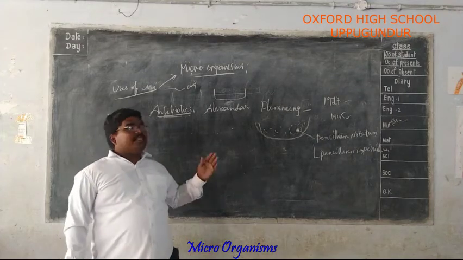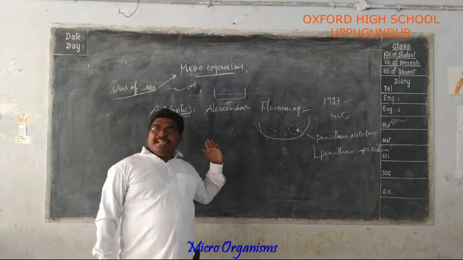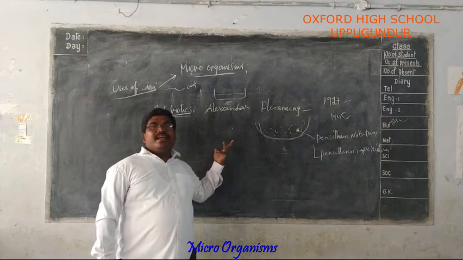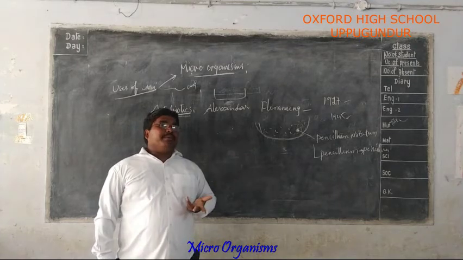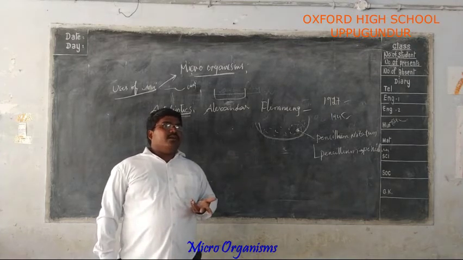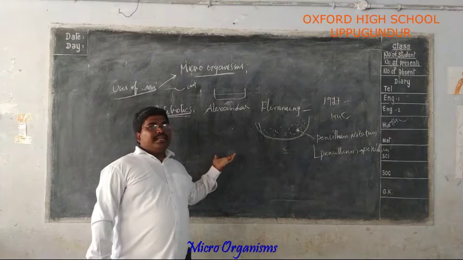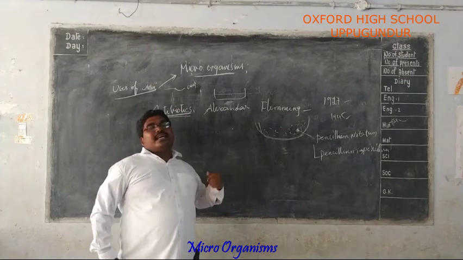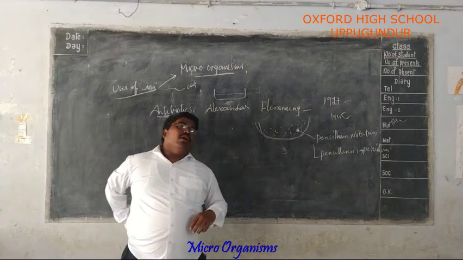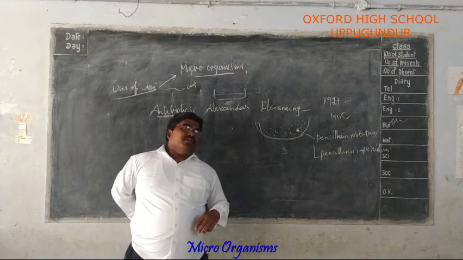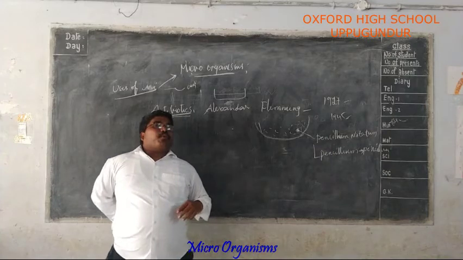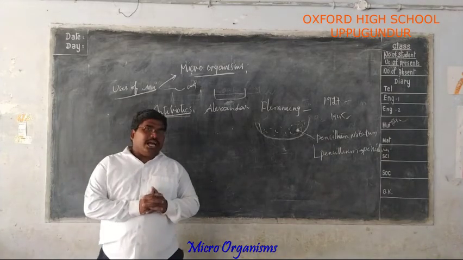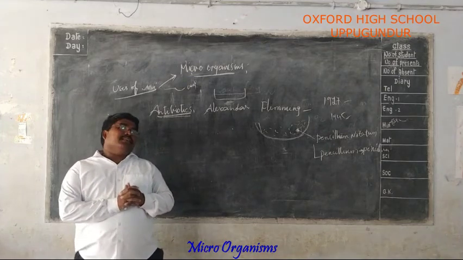Just now we discussed that the coronavirus is very dangerous. It is doing great harm to human beings. Yes or no? Typhoid, malaria, AIDS, polio, all these types of diseases are caused by microorganisms. So how can we protect ourselves, or protect the whole world, from the effects of these microorganisms? How do we protect it?